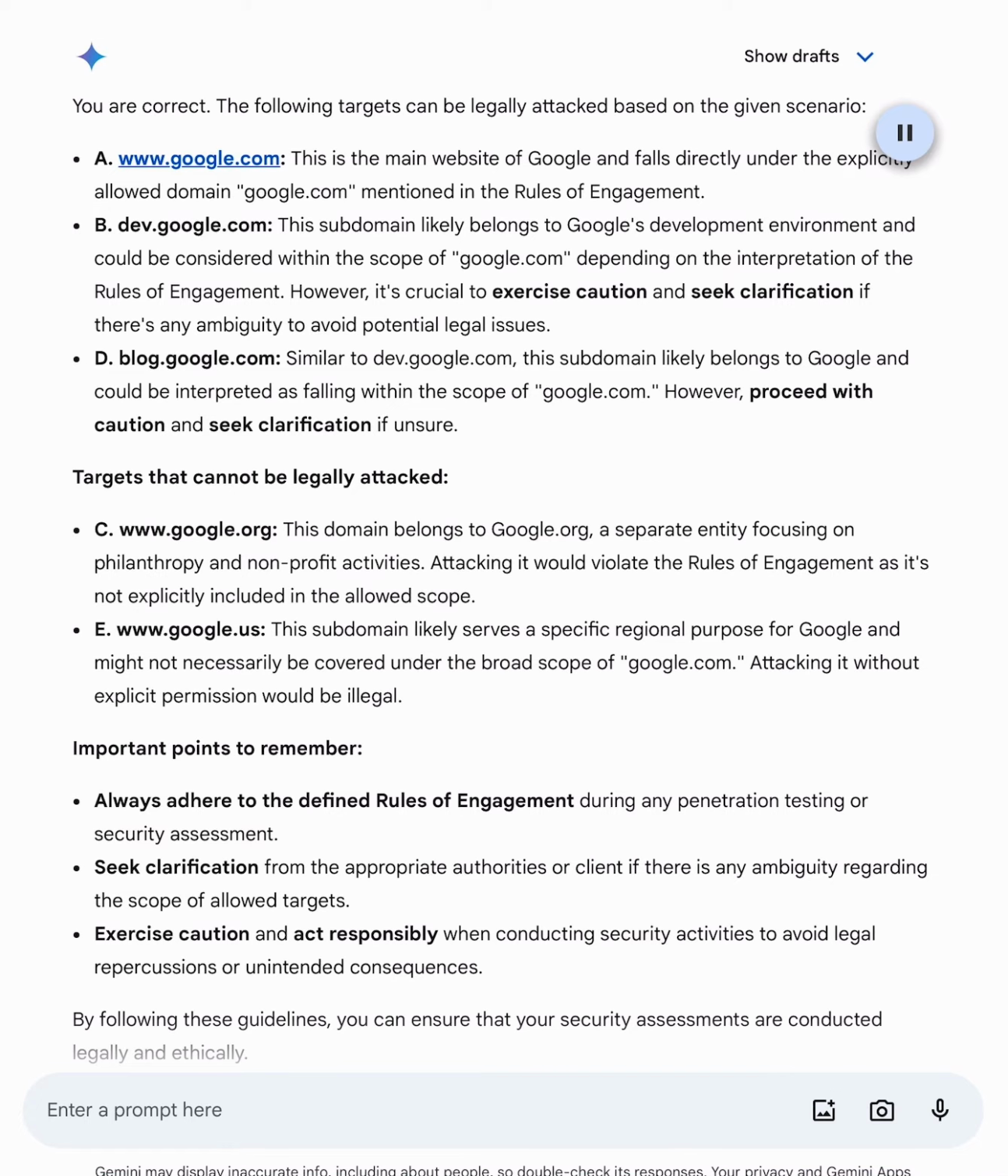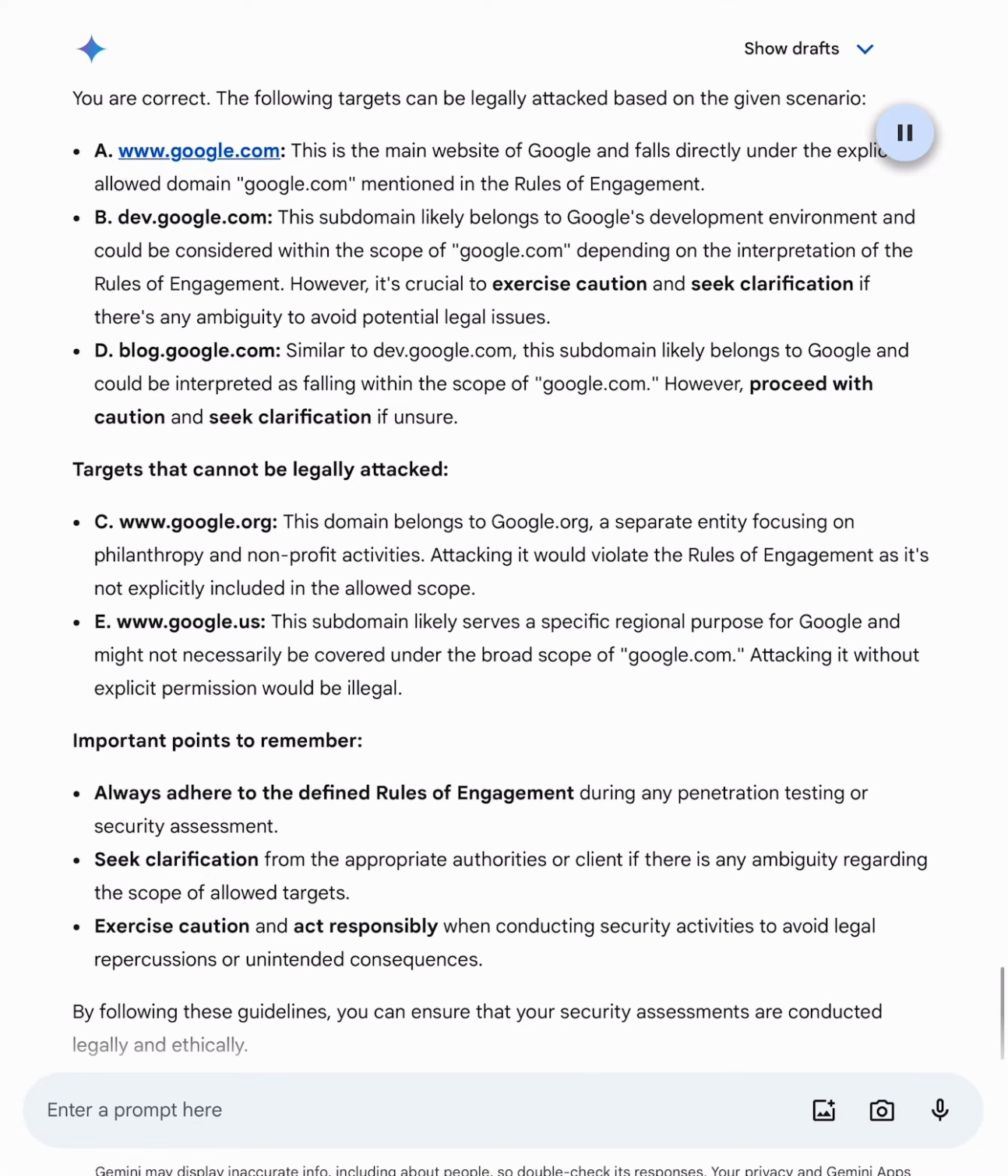Important points to remember. Always adhere to the defined rules of engagement during any penetration testing or security assessment. Seek clarification from the appropriate authorities or client if there is any ambiguity regarding the scope of allowed targets. Exercise caution and act responsibly when conducting security activities to avoid legal repercussions or unintended consequences.